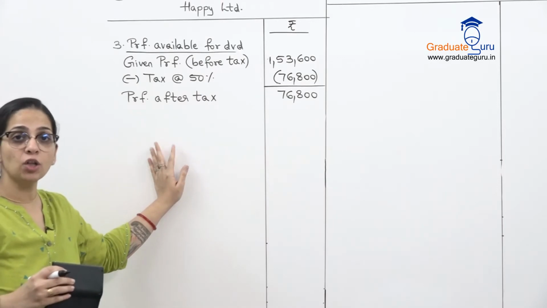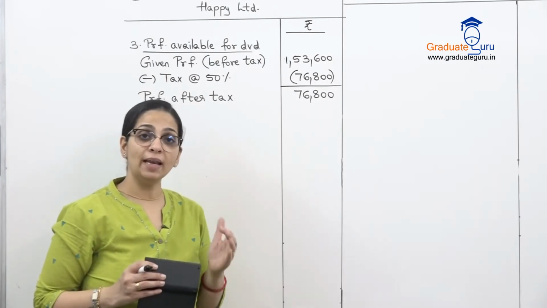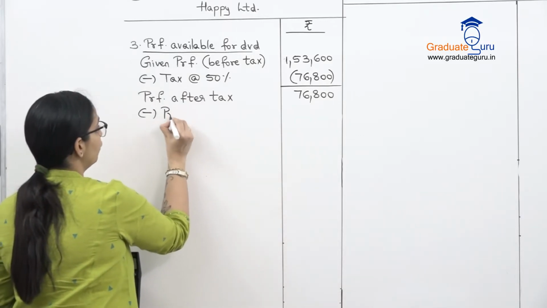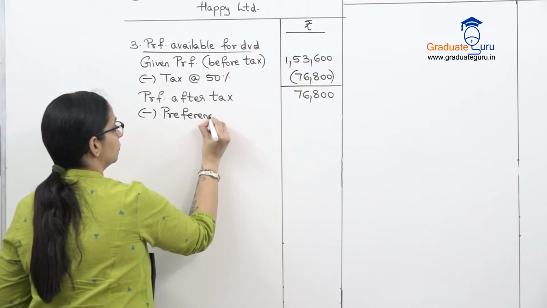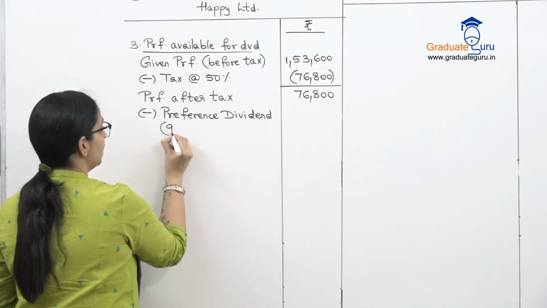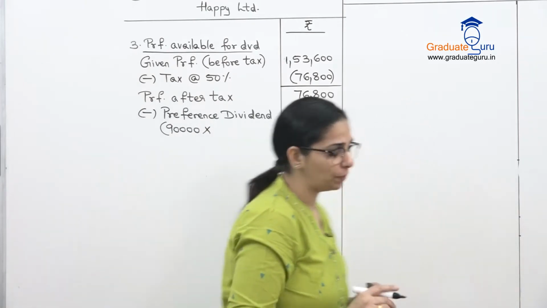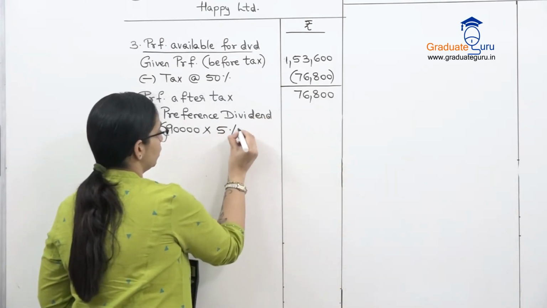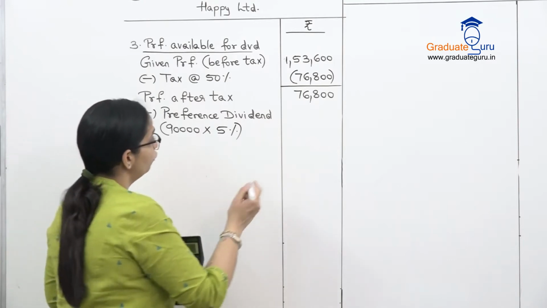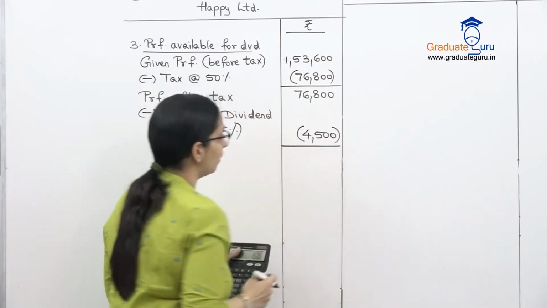But this full profit is not for our equity shareholders. जब हम इक्विटी शेयर होल्डर्स को डिविडेंड देंगे उससे पहले हमें प्रेफरेंस शेयर होल्डर्स को डिविडेंड देना होगा. सो माइनस प्रेफरेंस डिविडेंड. Our preference capital is 90,000 and the rate of preference dividend is 5%. So into 5%. 4,500 is our preference dividend. So let's subtract that from our profit after tax.